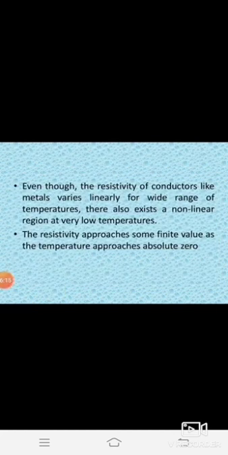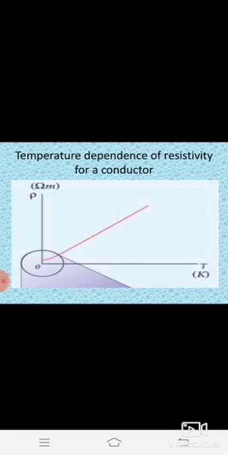The resistivity approaches some finite value as the temperature approaches absolute zero. Okay, the resistivity also decreases and reaches a finite value, as the temperature approaches absolute zero.